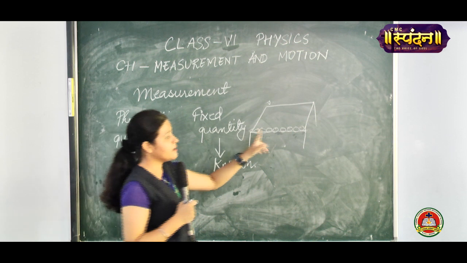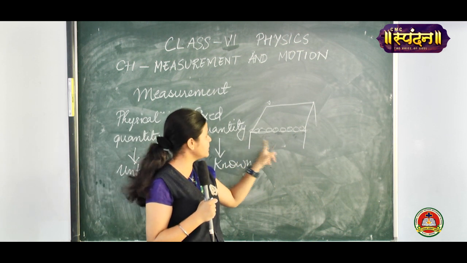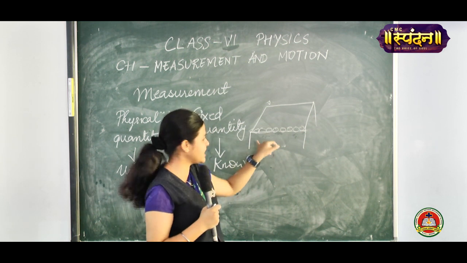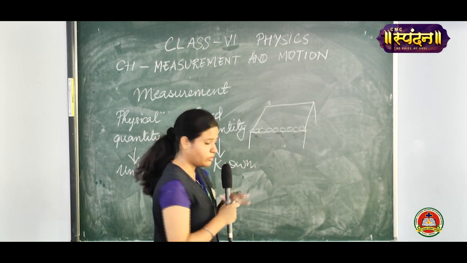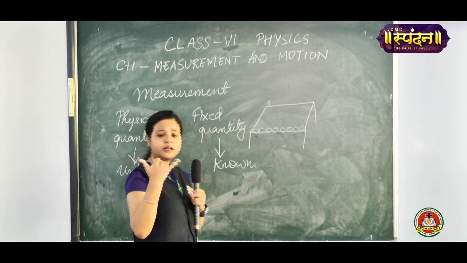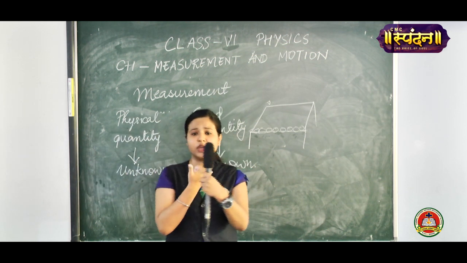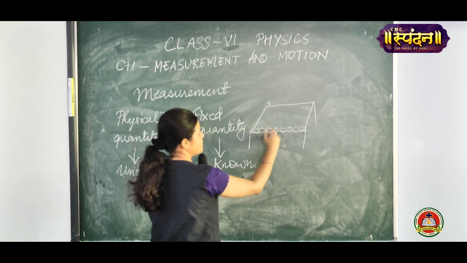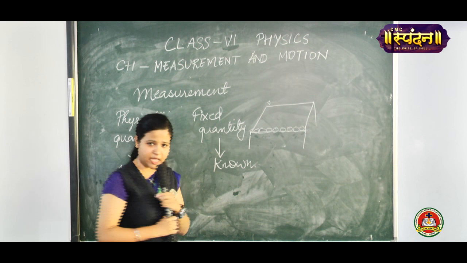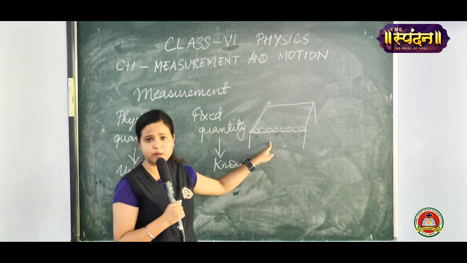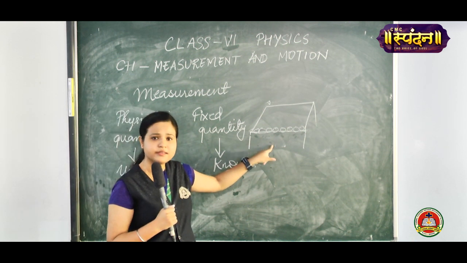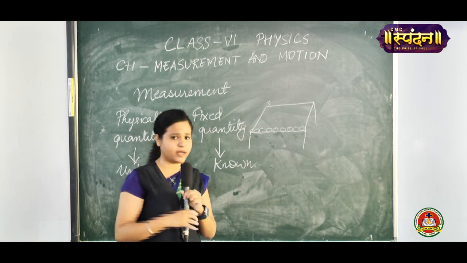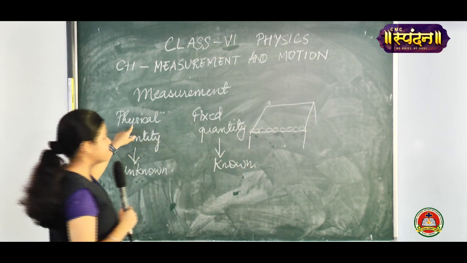Now physical quantity is the unknown quantity which is measured with respect to the fixed quantity, which is the known quantity. Now in the previous example you might have seen that we measured a table, the length of the table was measured using hand span, right? We used our hand span, that is the distance between the tip of your thumb to the tip of your small finger. This hand span was used to measure the length of the table. So here, there are two quantities. One is the table and it is being measured with your hand span. So the table is your physical quantity.